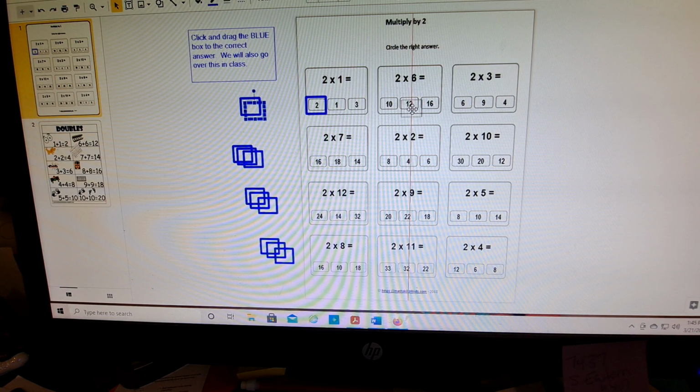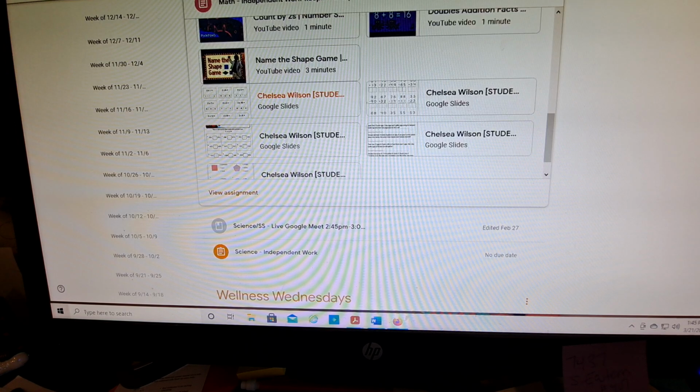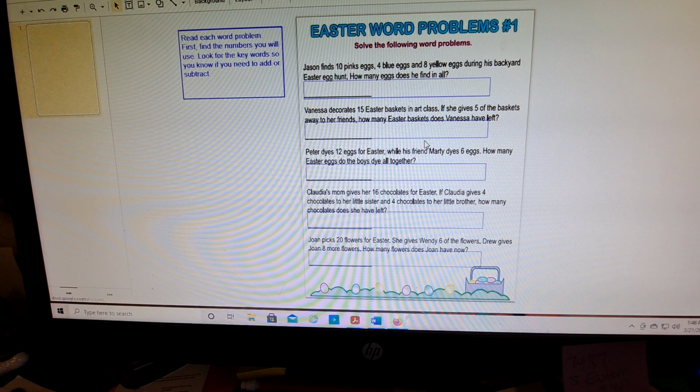And we'll talk too about that. It's like addition, where it doesn't matter what order the numbers are. That's the commutative property of addition, or the commutative property of multiplication in this case. And we'll talk about that. But that's that. And then Friday, I have some word problems, kind of Easter word problems. So these, they're not real hard, but they're fun and they're Easter problems. So I thought we would have fun going over those on Friday.